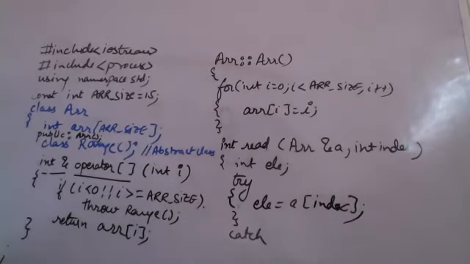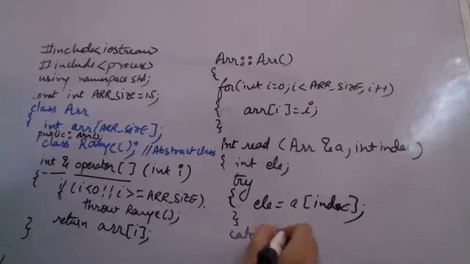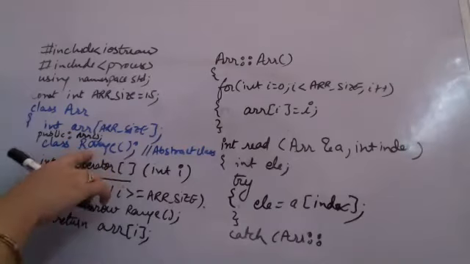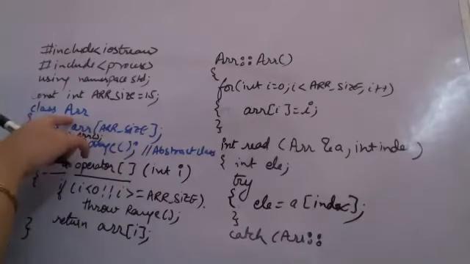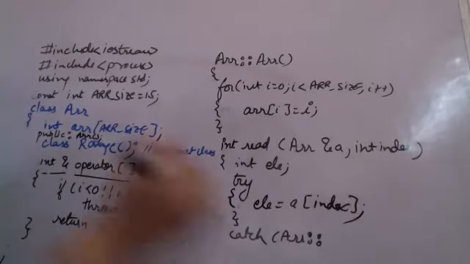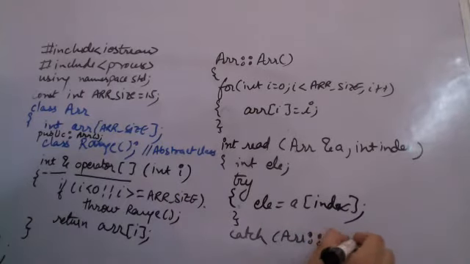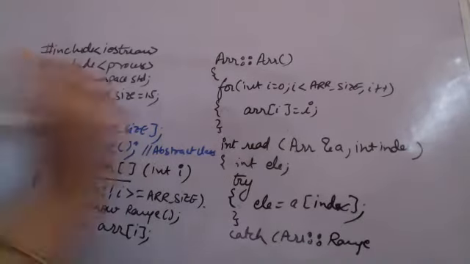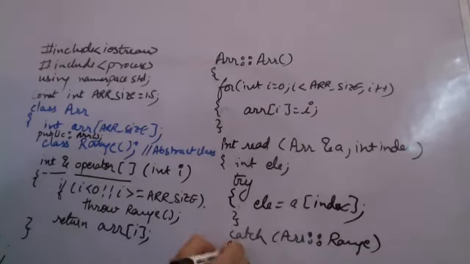So within this catch block, I am catching the exception of type array range. Now this abstract class range is a member of the array class. It cannot be used outside array, so I am using the scope resolution operator here, and then I am mentioning the range here. So in case this kind of exception has been thrown,